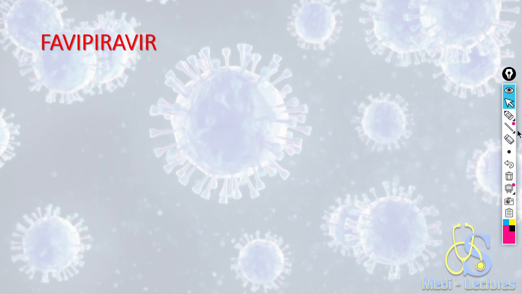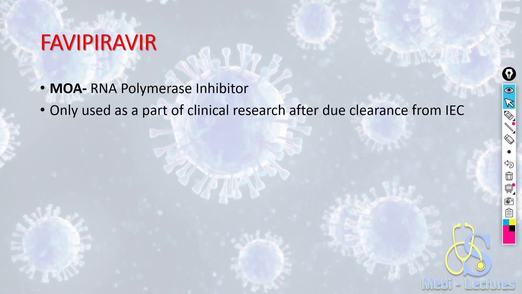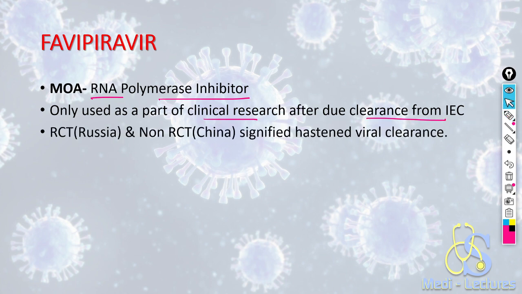Now coming on to the next drug, that is favipiravir. Favipiravir is an RNA polymerase inhibitor. It is only used as a part of clinical research after due clearance from the Institutional Ethical Committee. The randomized controlled trials in Russia and non-randomized controlled trials in China have shown significantly hastened viral clearance. That means there is increased and fast viral clearance if we are giving favipiravir.